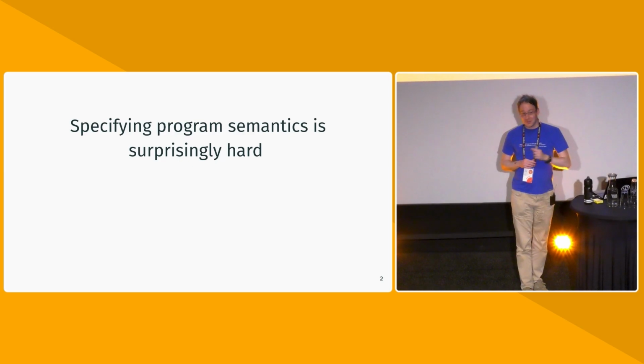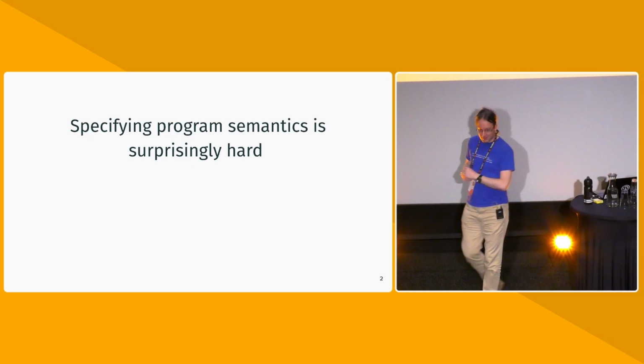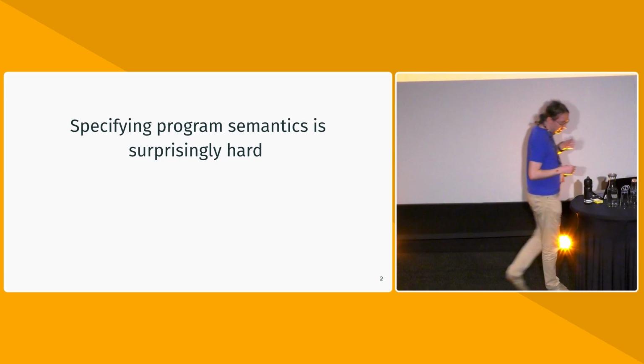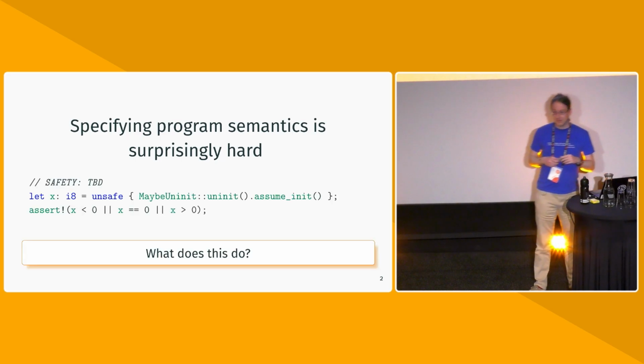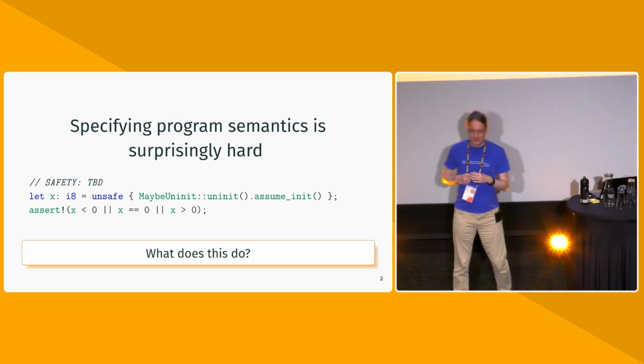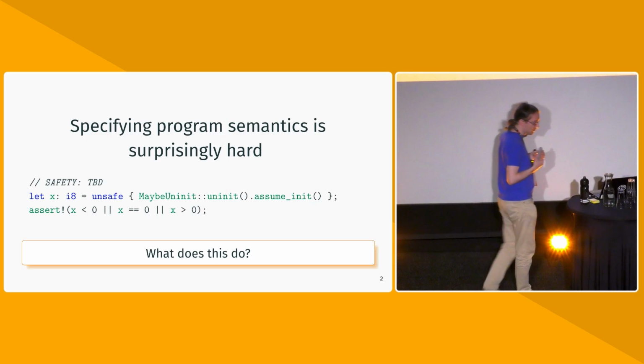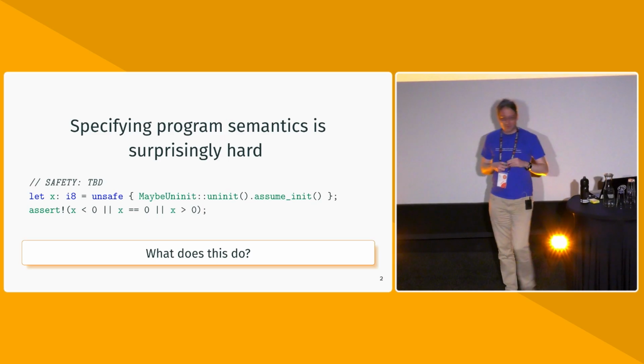Okay, so specifying program semantics. Turns out that's a hard problem. And to demonstrate why that's a hard problem, I want to show you a little example. So here we have a little bit of Rust code. There's some unsafe in there, but there's a safety comment, so don't worry about it.